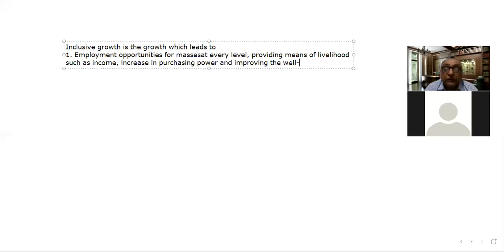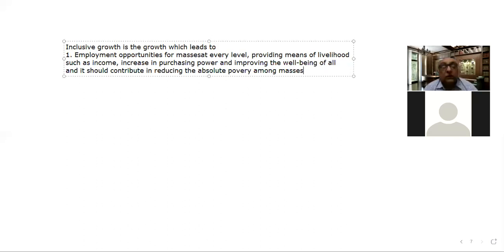And it should contribute in reducing the absolute poverty among masses.